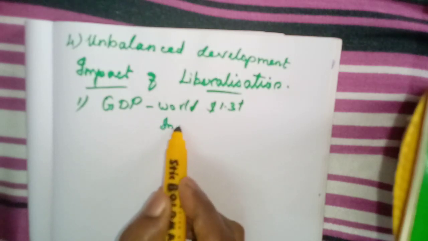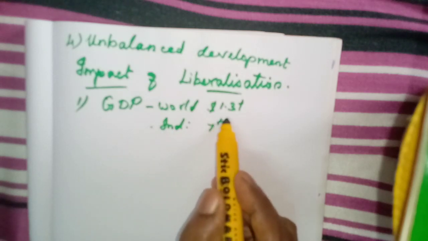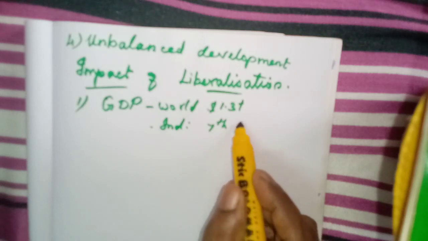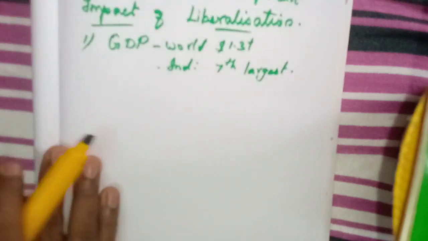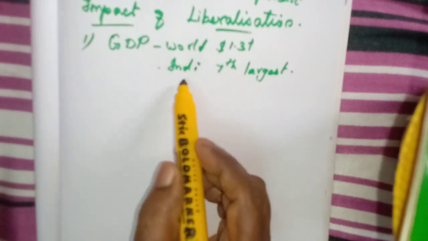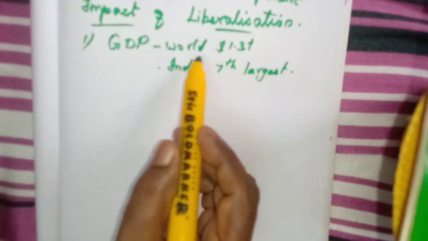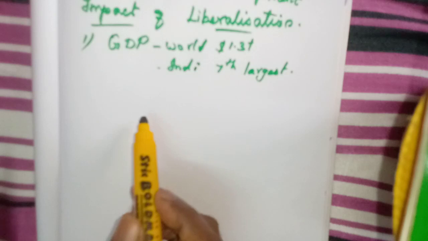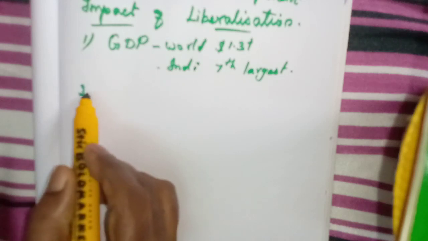And at the Indian level, we have become the seventh largest economy in the world. Their statistics show that if we compare with the world, India has become the seventh largest economy in the world, and India has contributed 1.3 trillion dollars to the world GDP, because of this liberalization.